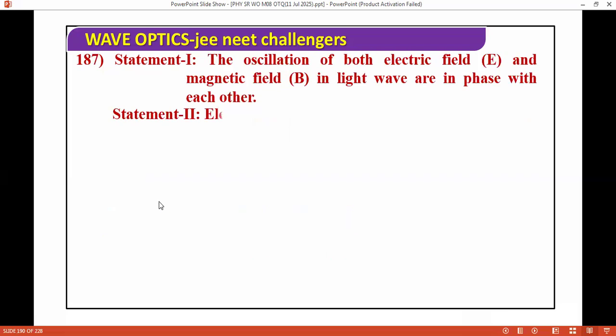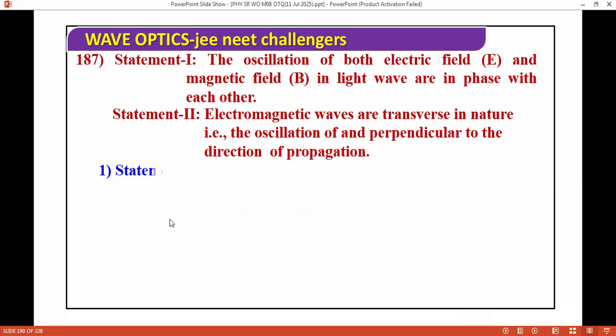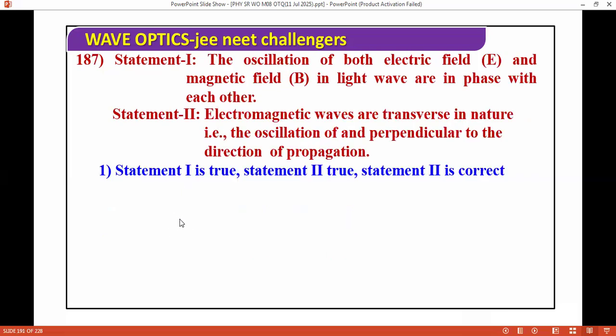Next question, I'm moving ahead. All the oscillations of both electric and magnetic fields in light are in phase with each other. And second, electromagnetic waves are transverse in nature, with the oscillations perpendicular to the direction of propagation. Second, the oscillations of both electric and magnetic fields of a light wave are in phase with each other.